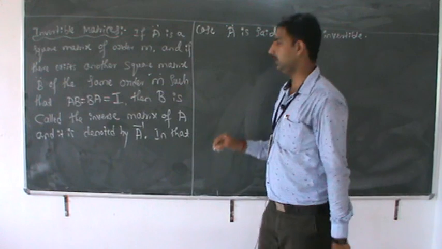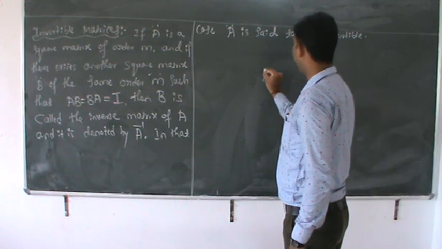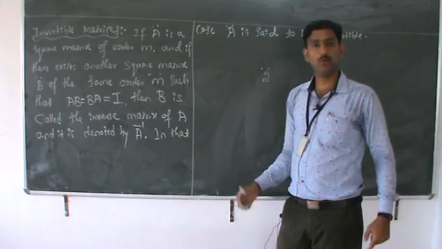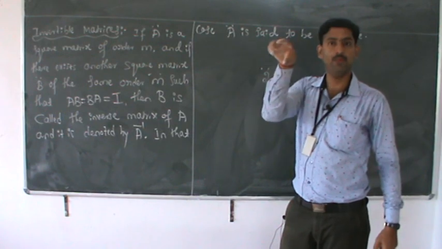Inverse, you know, if you have the number 2, what is the inverse of 2? Inverse of 2 is nothing but 1 by 2.